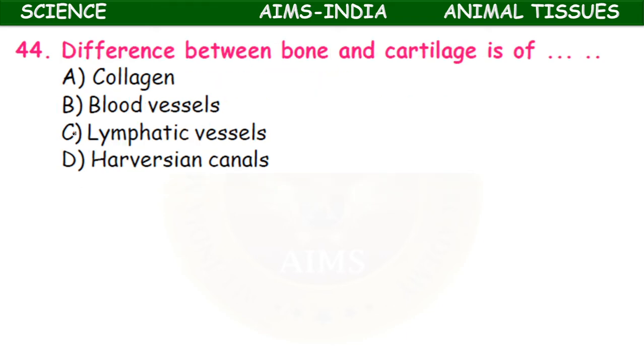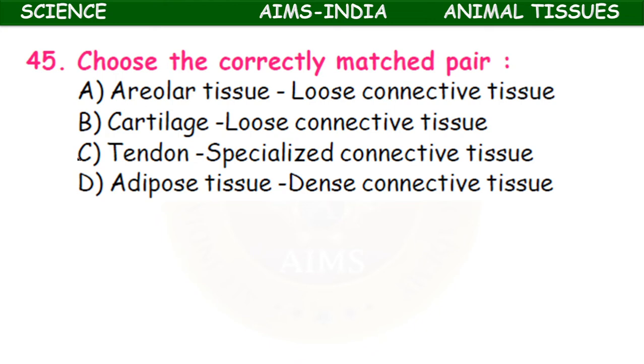The difference between bone and cartilage is of collagen, blood vessel, lymphatic vessels, Haversian canals. Haversian canals are present only in the bones. They are absent in the cartilage. This is the main difference between the bone and cartilage. Choose the correctly matched pair. Areolar tissue, it is a loose connective tissue. Cartilage, loose connective tissue. Tendon, specialized connective tissue. Adipose tissue, dense connective tissue. So here the first option is the right option.